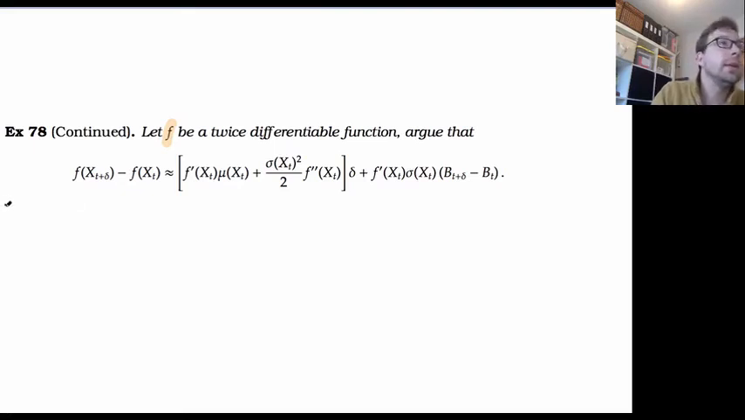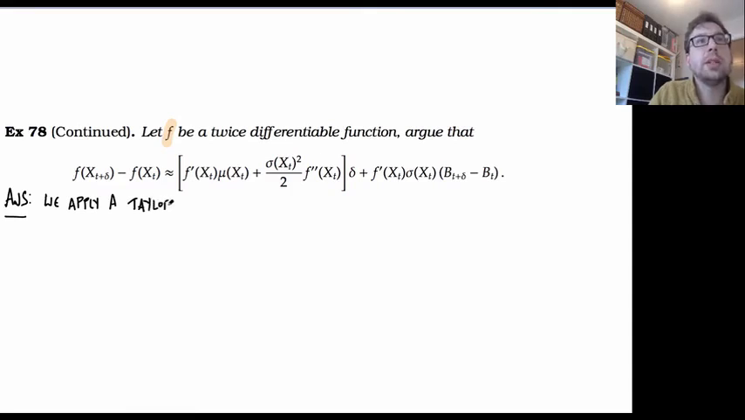So again, we could do our kind of Taylor approximation idea as before. So we're going to apply a Taylor expansion or a Taylor approximation.